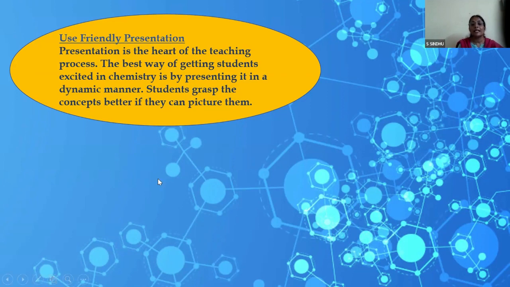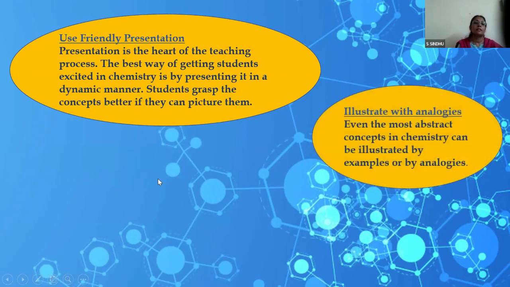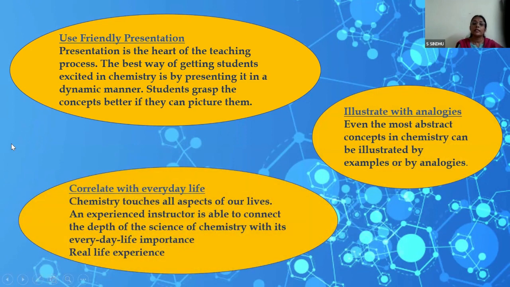Secondly, use analogies wherever possible, illustrate, give examples related to simple things around you. So that's illustrating with analogies and correlating with everyday life aspects. Wherever you can bring in all these 3, learning and understanding of chemistry becomes easy. Any abstract concept also can be made clear by using these sort of teaching methods.